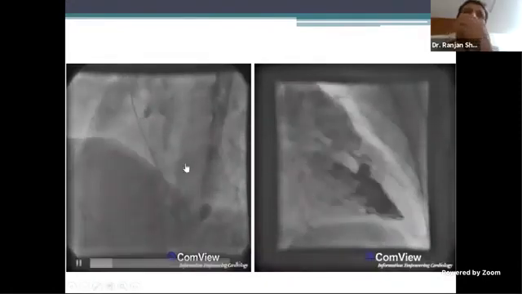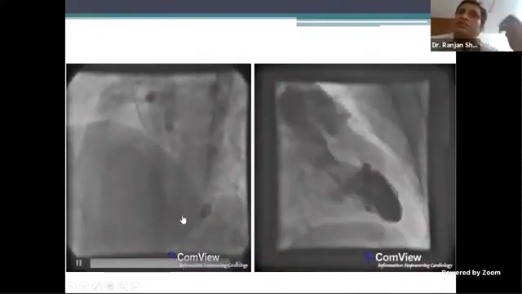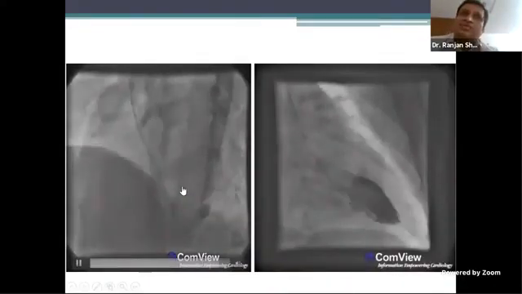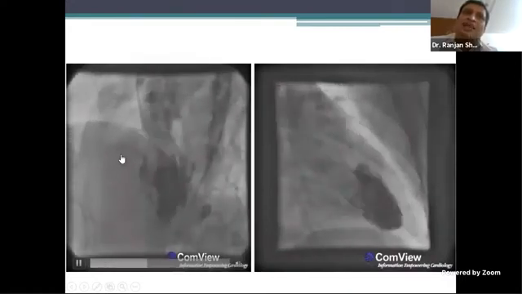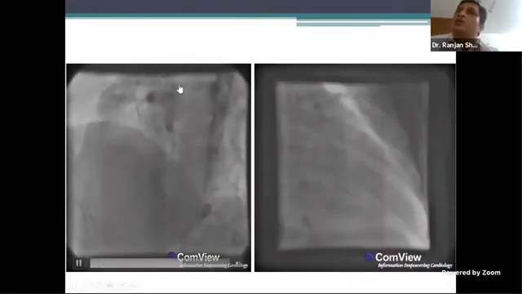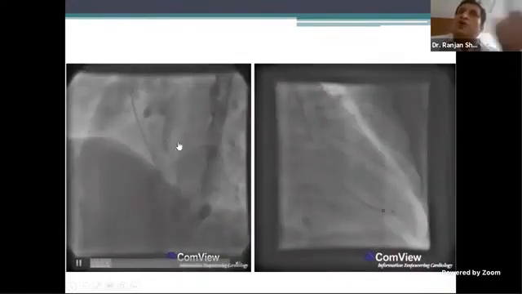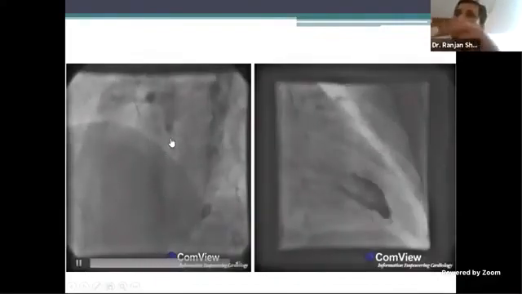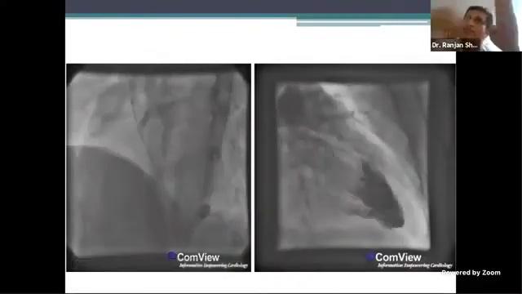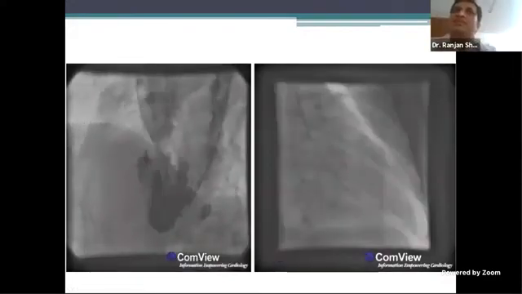Okay, so just see the left. Left is a LAO view similar to what we find. What we see is otherwise everything is same, but we see a jet which is now coming slightly to the chamber and mainly going to PA. So this VSD, although you know there is a VSD, is not profiled at all. You don't see the margin of VSD. It's blurred. You can see the septum and it's blurred. See, that silhouetting concept of X-ray is needed here also.